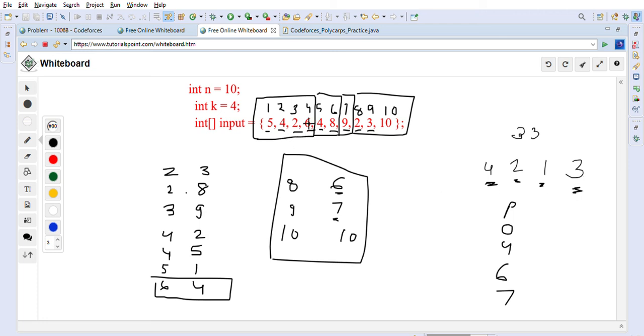Now if you look at the profit here, 6 will be the maximum here, 8 is maximum, 9 is maximum, and 10 is maximum. So 10 plus 9 is 19, plus 8 is 27, plus 6 is equal to 33, right? So this is how total 33 profit he is making. So this is the logic to solve Codeforces' Polycarp's Practice problem.